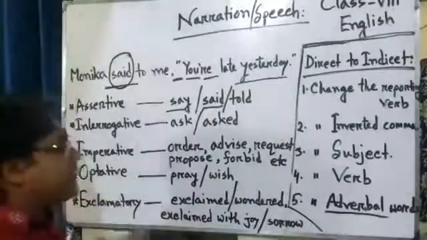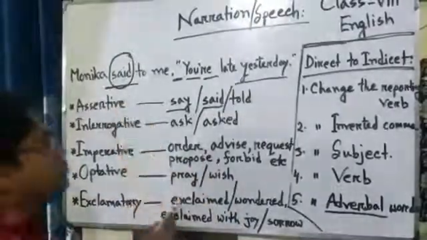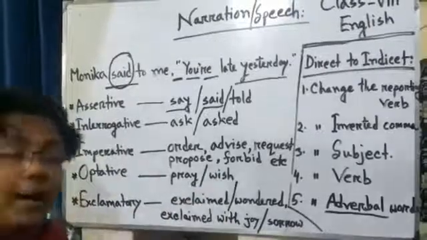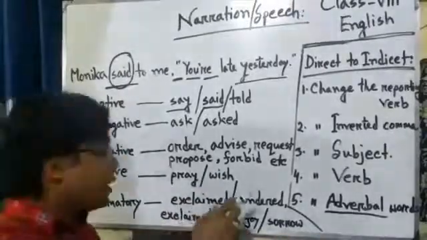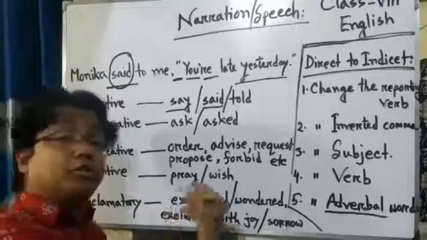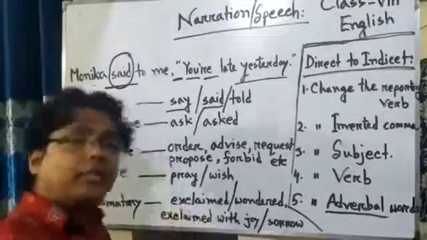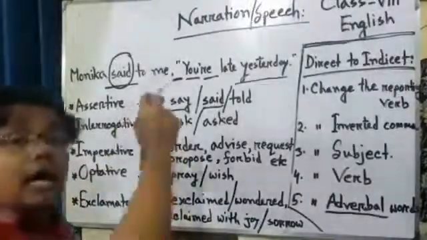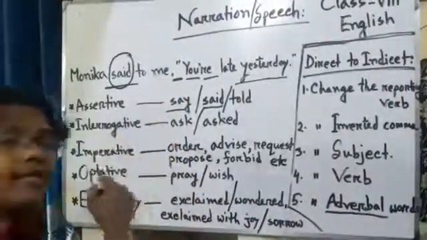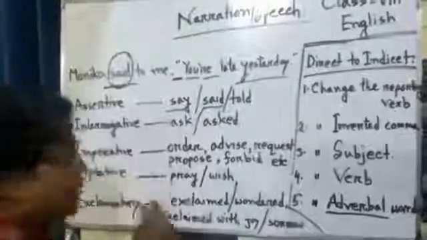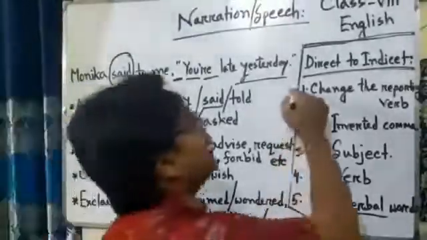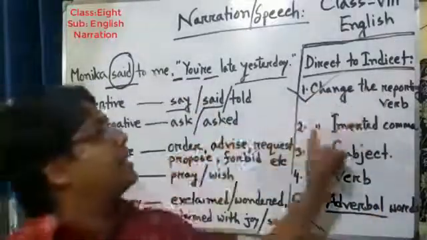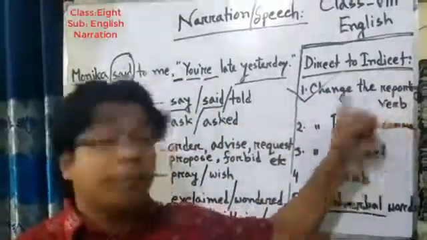Then for an optative sentence, in the same way, you have to use pray or wish. In an exclamatory sentence, you have to use exclaimed, wondered, exclaimed with joy, or exclaimed with sorrow. You have to memorize the words according to your sentence. In this way, we have completed our first point, change the reporting verb.